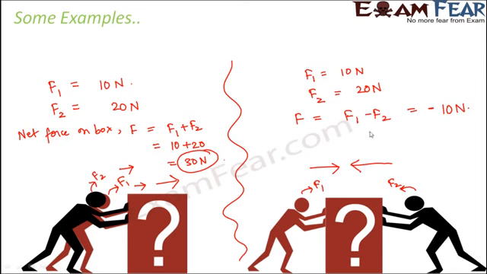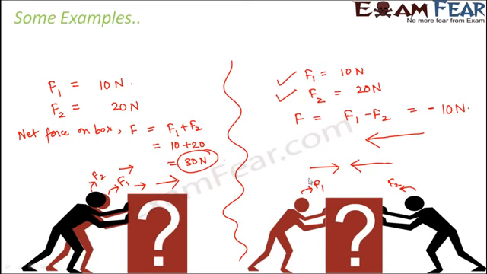So what does it show? The plus sign denotes anything in this direction. So when you say minus sign, that means the net force is acting in this direction. So this box will move in this direction because greater force is being applied from this direction. F2 is greater than F1. So obviously F2 will dominate over F1 and the box will move in the direction of F2.